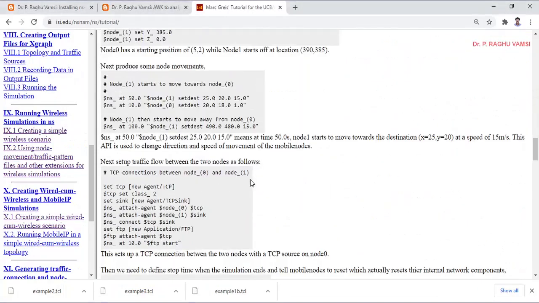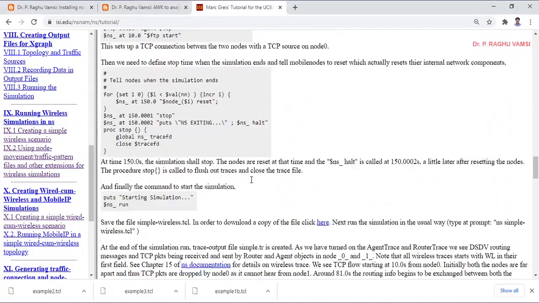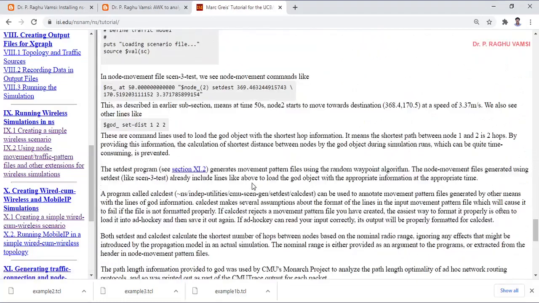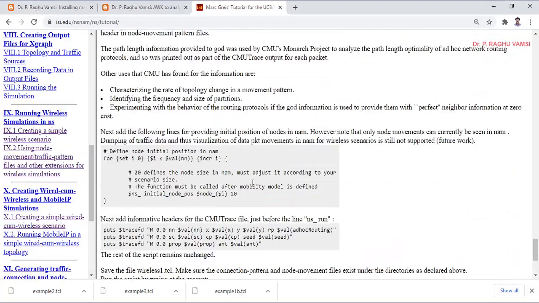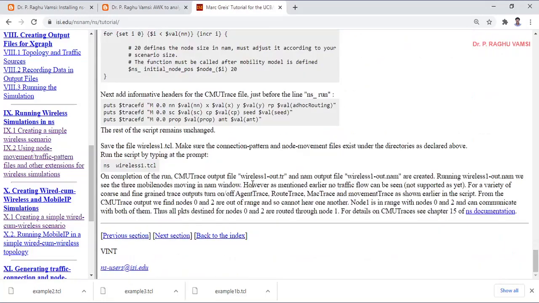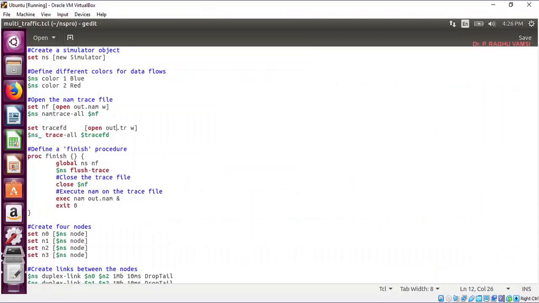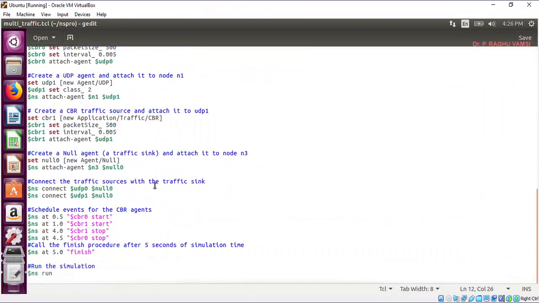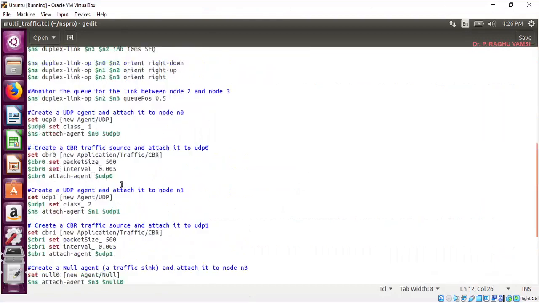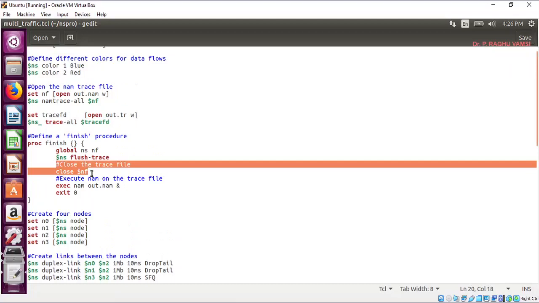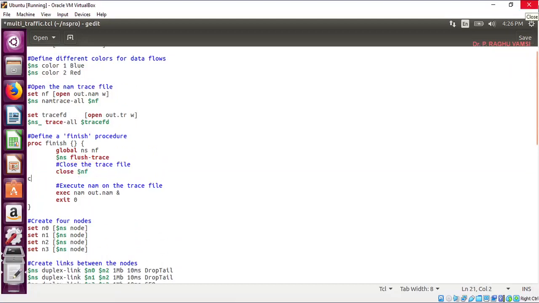Once this out.tr is written, then at the end we need to close this particular simulation. So for this we need to go for finish. During the finish, we need to close these traces also: ns flush-trace, close nf trace file, and also close the trace file we have used.